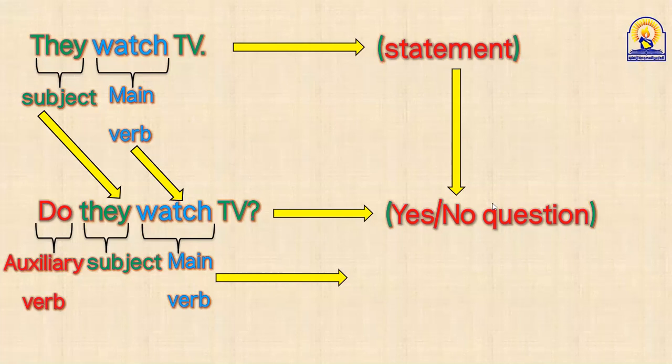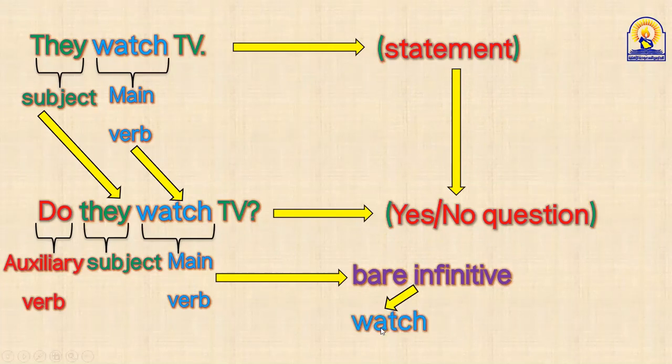Yes, Naif. Yes, it's watch. It's not had anything. So a bare infinitive. Let's check the answer. Excellent. لا تنسوا شباب. Do على طول bare infinitive. لا تضع watch مع s or es. No, no, no, no. Just watch, the bare infinitive, watch, like this.